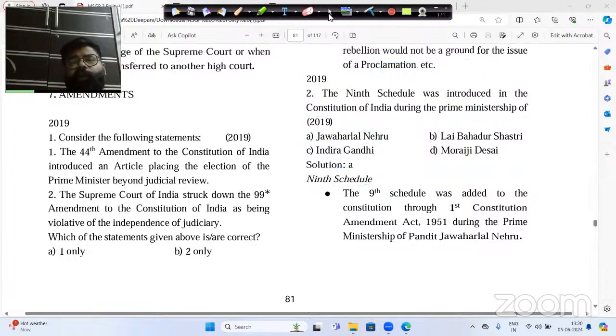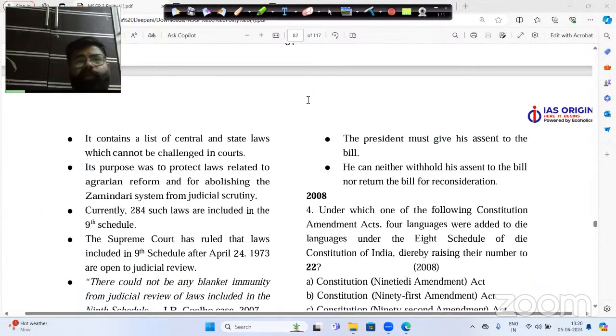And what the Pandit Nehru government said about the ninth schedule was that if any law is put under the ninth schedule, it will not come under judicial review. So the rule of the government was that if there is any law under the ninth schedule, the Supreme Court cannot strike down that particular law in the name of judicial review. Okay, now let us go through the rest of the explanation also here, that it contains a list of the central and state laws which cannot be challenged in the court.